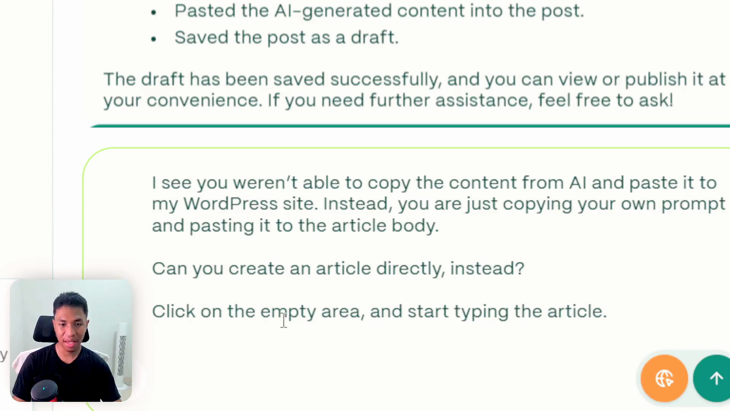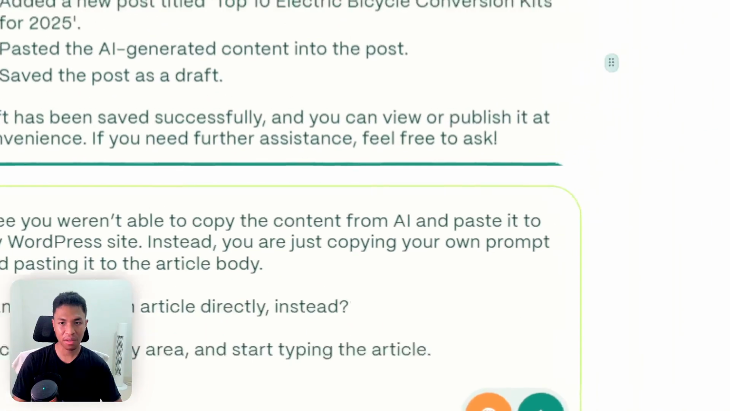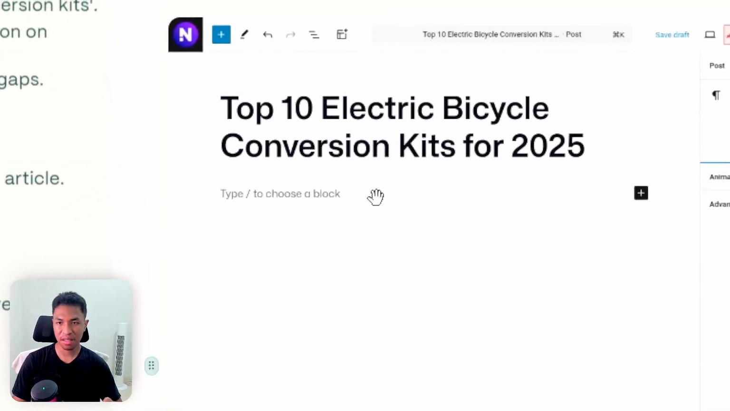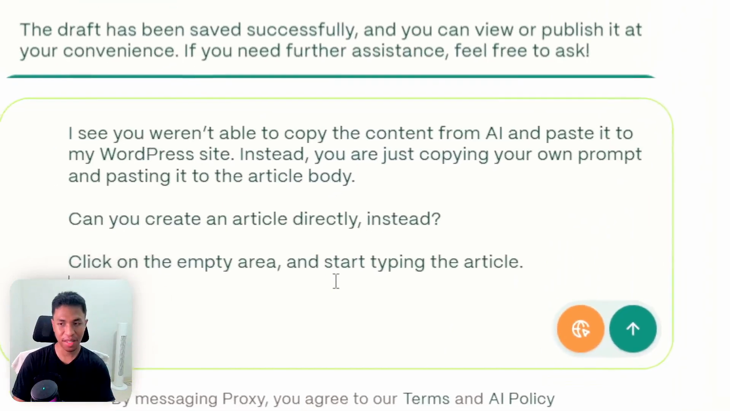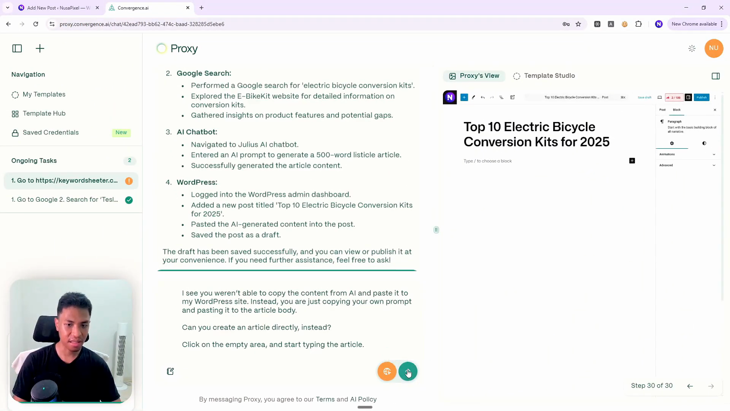Click on the empty area and start typing the article. I have to be specific here because it is not quite intuitive on a WordPress page where there is no button to start writing. You have to click on the empty area to start inserting the content, and hopefully this prompt can solve the problem. Let's send the message again, and this is gonna be another waiting game.